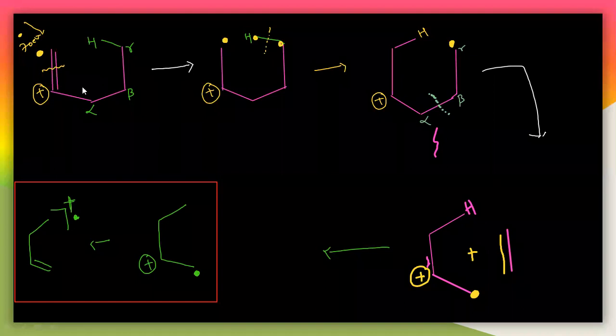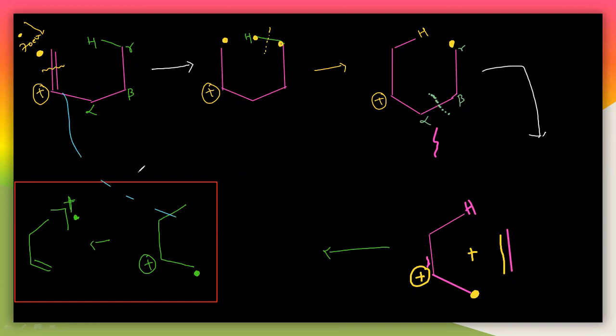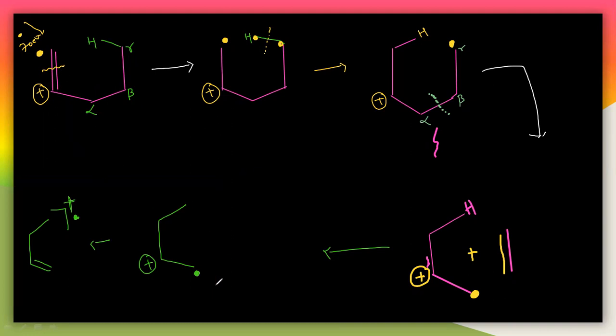So now let us start from the first. See here, then you can easily understand this. Now in the first step, what happens here? This is an alpha carbon here. See here first. This is the first step.